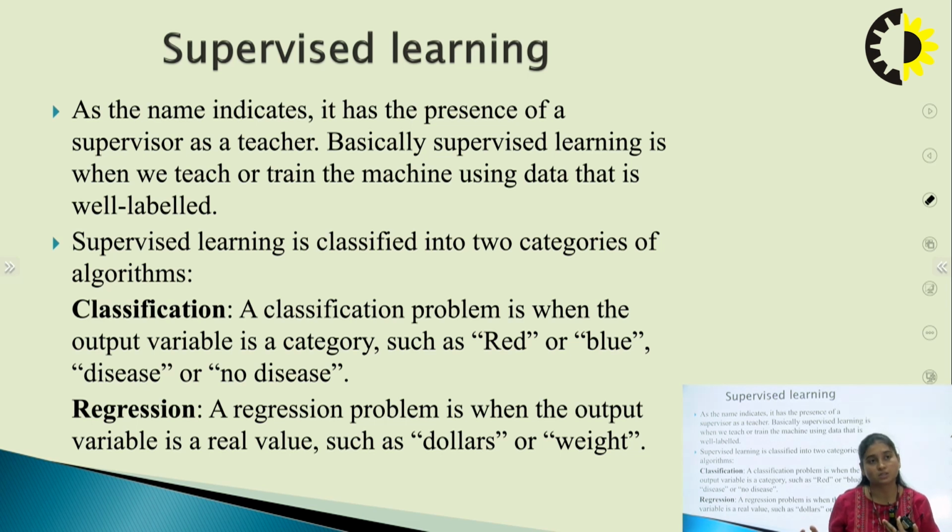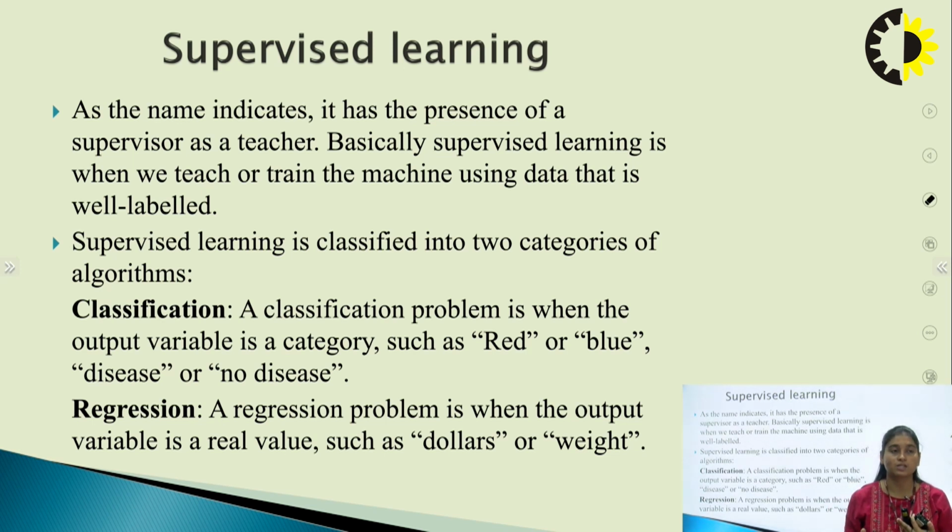Okay, so let's have a look at the definitions also. Supervised learning can be classified into two categories. The first one is classification and the second is regression. A classification problem is when the output variable is categorical. For example, I can have two categories, three categories, or four categories, such as red, blue, disease, no disease, true, false, like that.